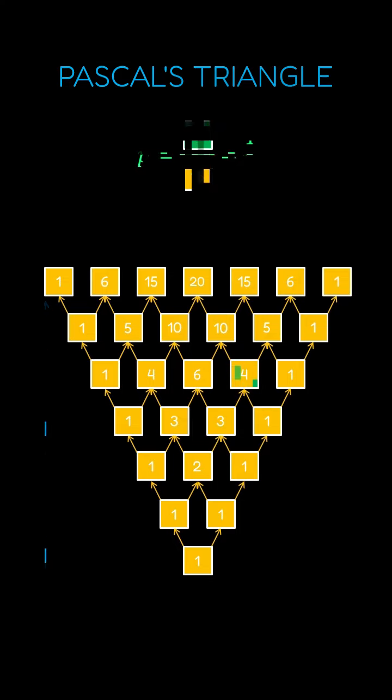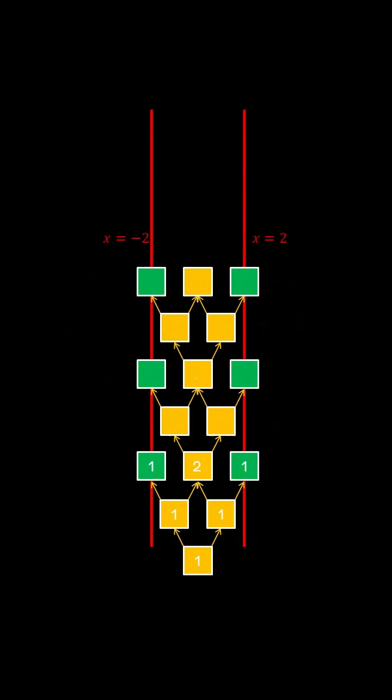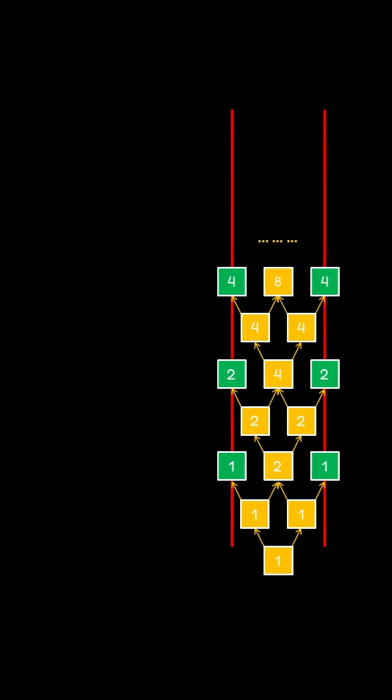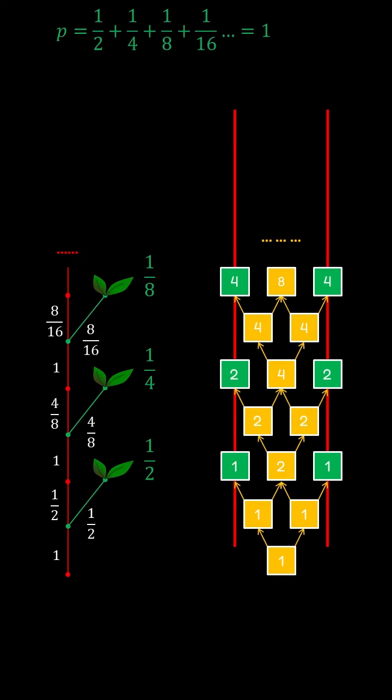But sidewalks change things. Once she reaches one, the walk ends, so we stop counting any paths that go past it. We can build a probability tree, keeping track, second by second, of the chances she hits a sidewalk. Notice the sidewalk is only reachable after 2, 4, 6, and so on seconds. And the probabilities go like 1/2, 1/4, 1/8. That's a geometric series. It adds up to 1, meaning the probability she eventually hits a sidewalk is 100%.